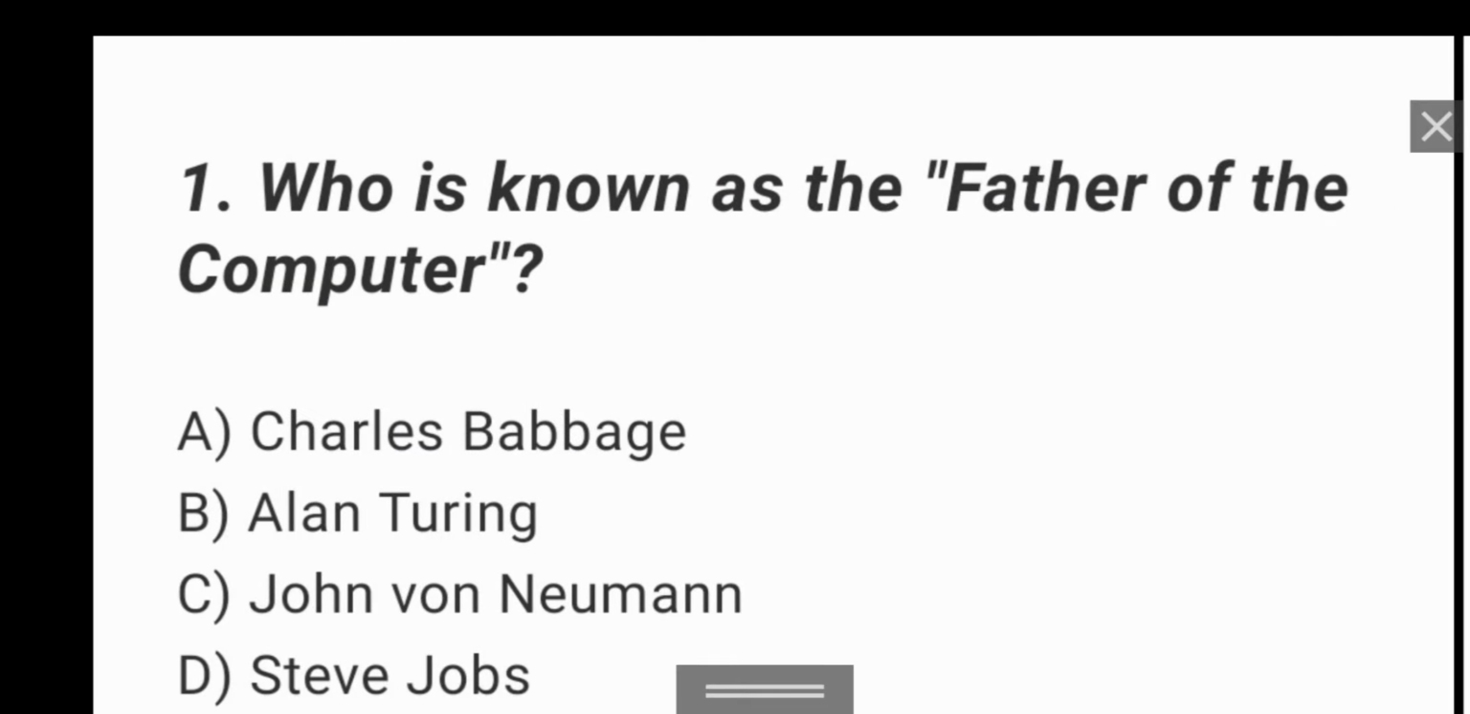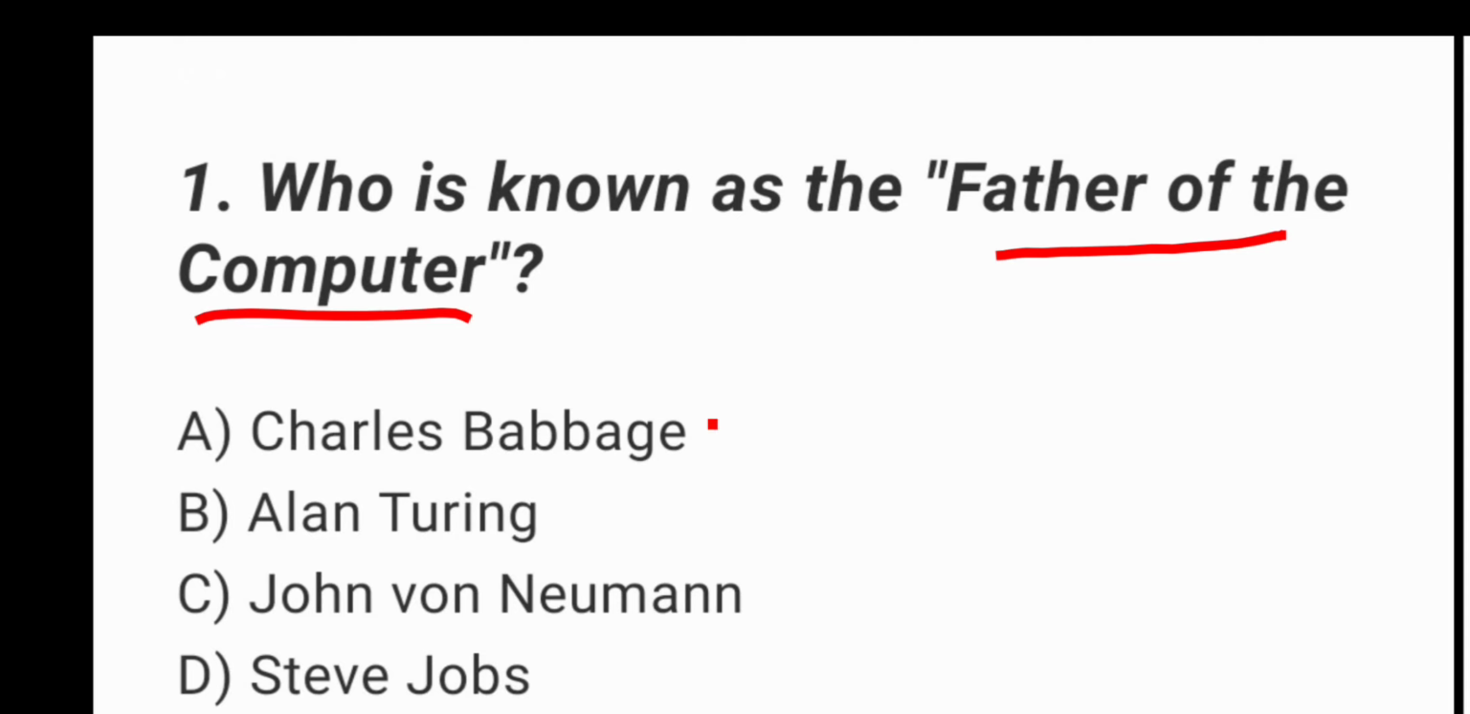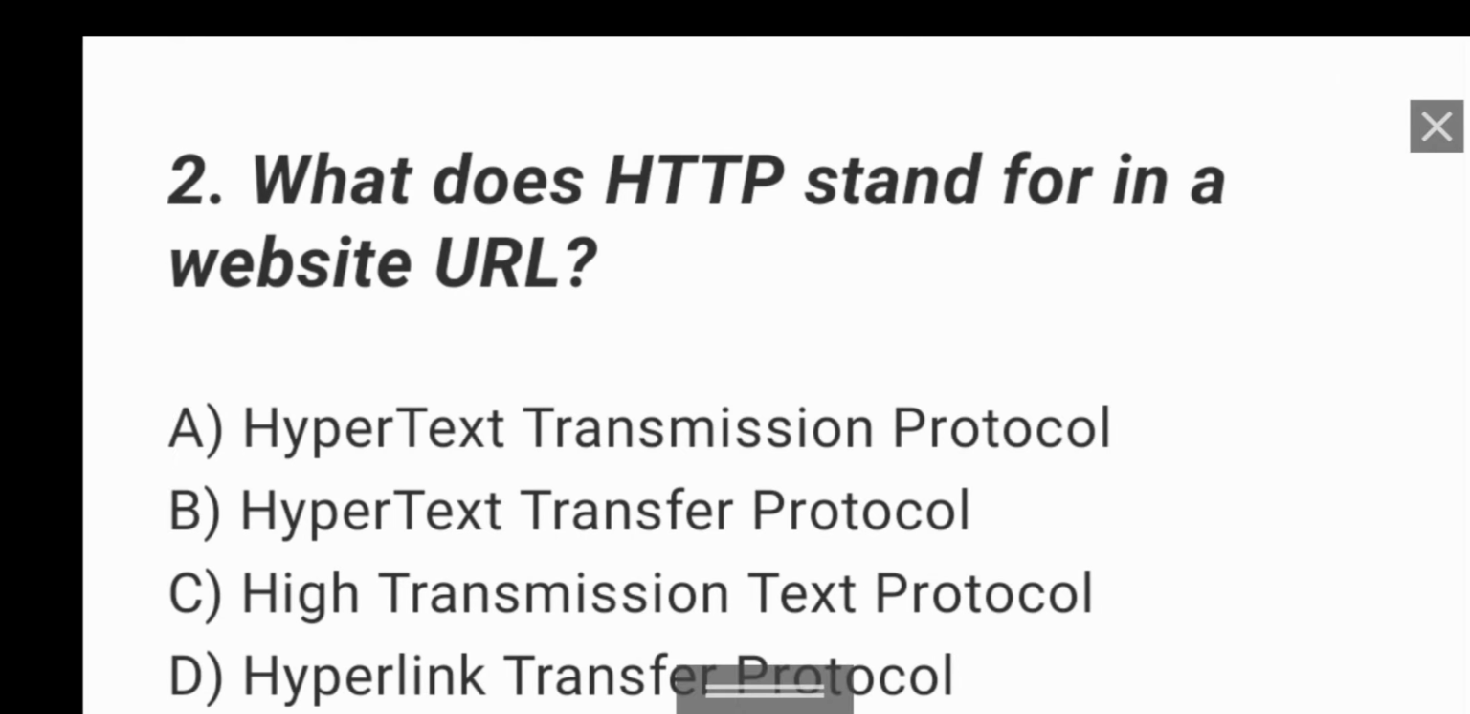First question, who is known as the father of computer? The right answer option A, Charles Babbage. And move on next question. What does HTTP stand for in website URL? The right answer option B, Hypertext Transport Protocol is the right answer.